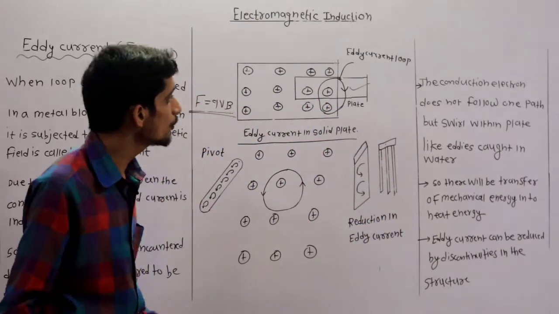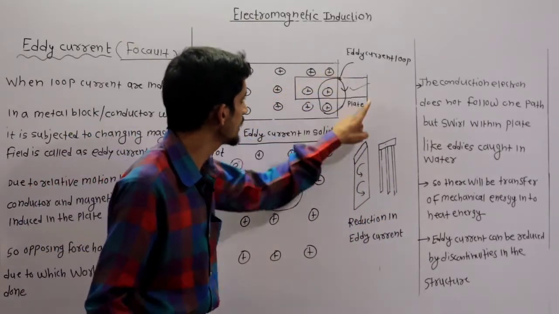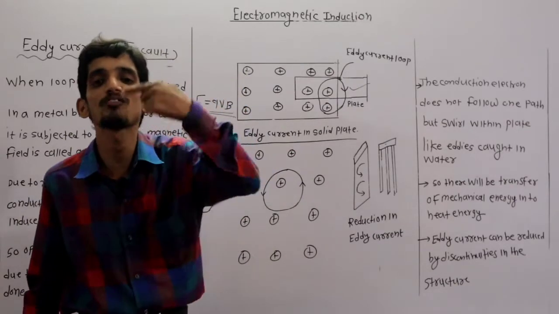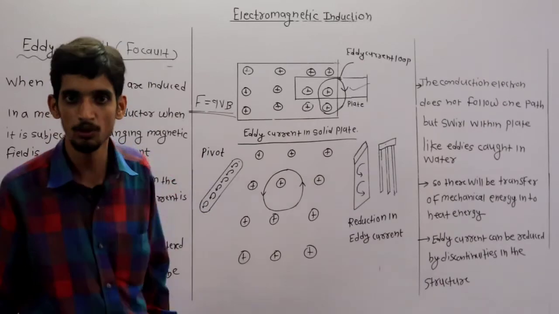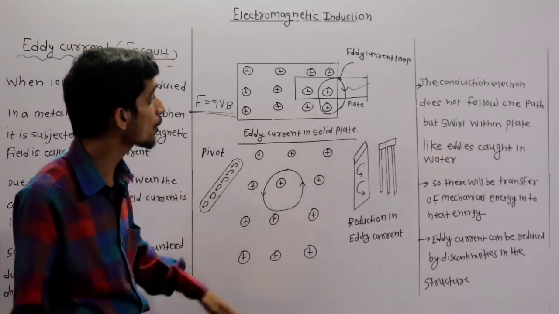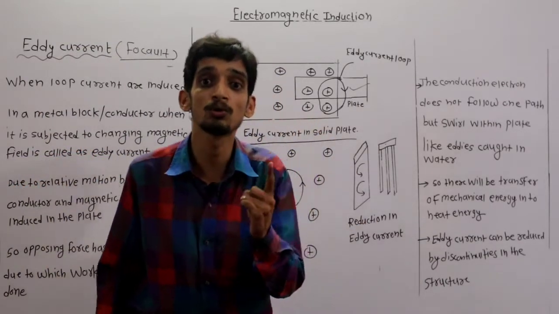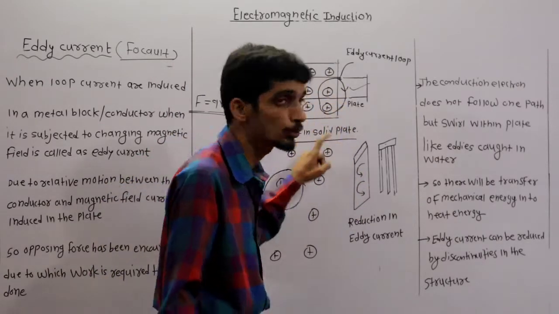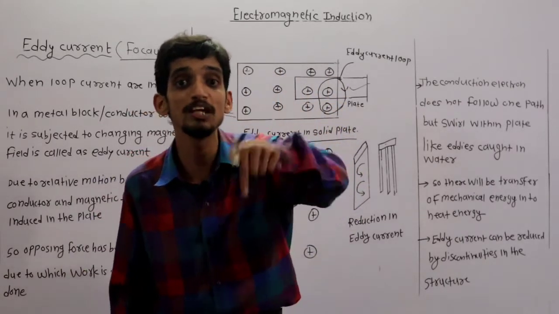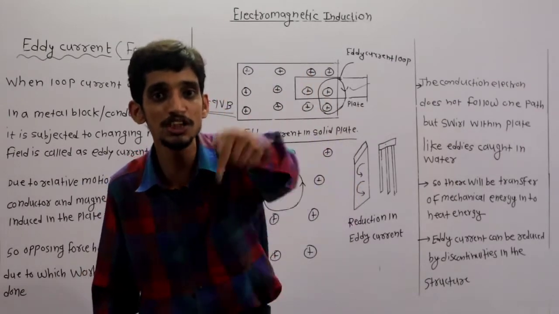Now, as this metal plate is a metal, there are a large number of free electrons inside it, these conduction electrons. These conduction electrons do not follow one path. It means the current does not flow in one path, because the field is time varying.